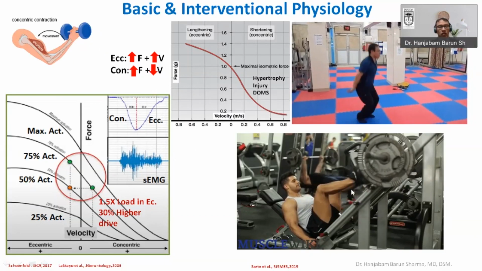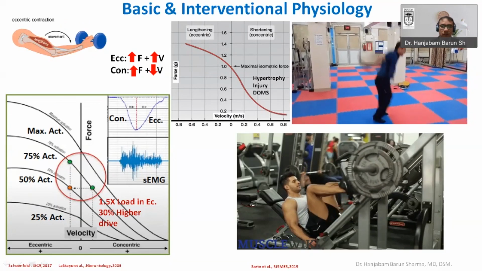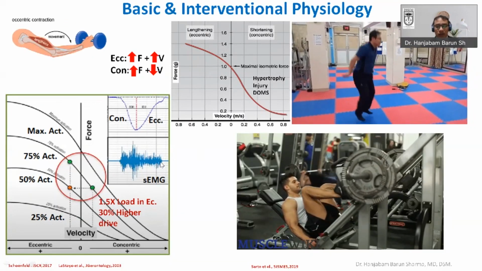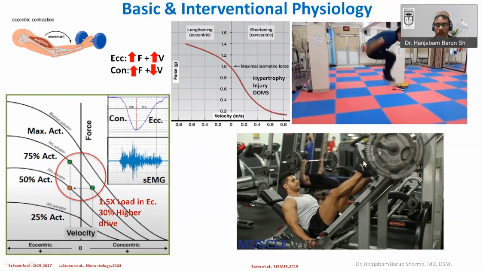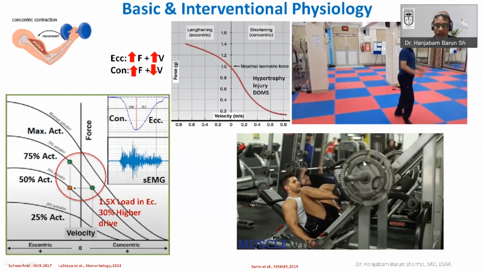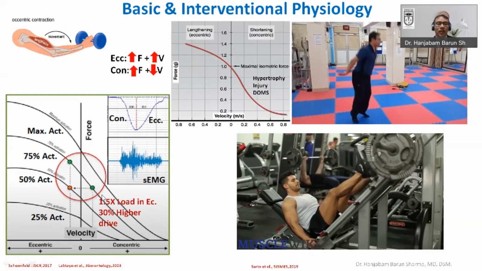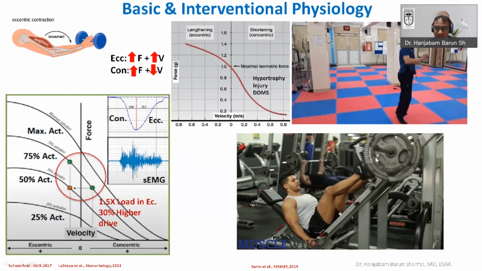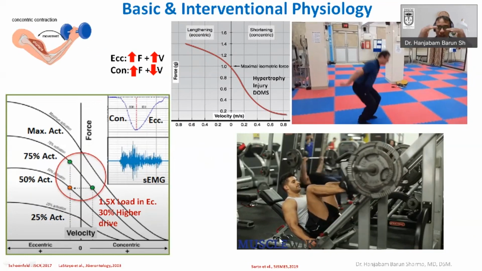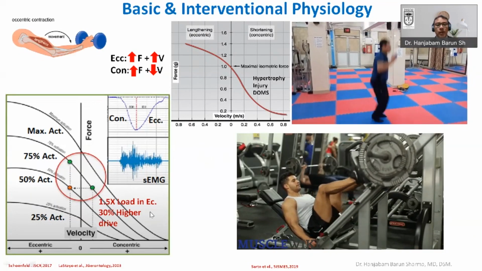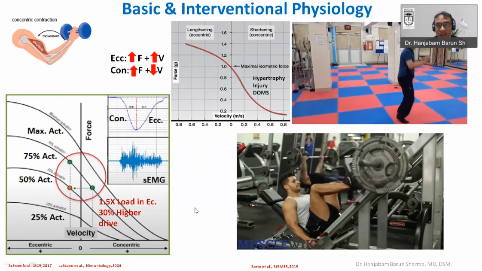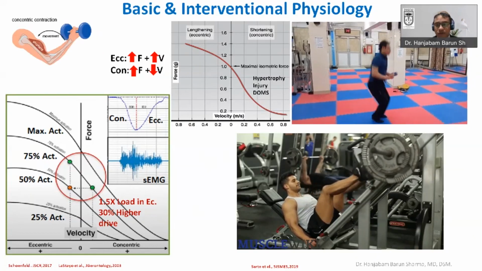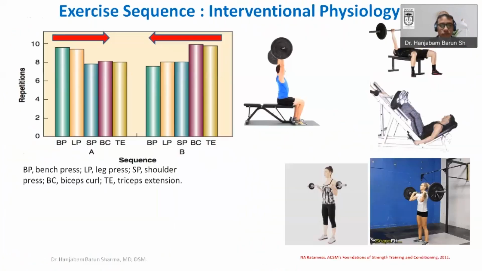Many commercially available gym instruments use this principle, built in such a way that they automatically load the weight up to 1.5 times in the eccentric component, so that you have optimum recruitment. So this is another important interventional physiology which you can directly apply to your practice for a better result.